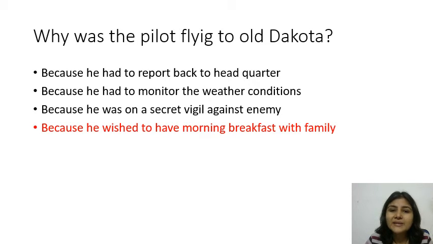Why was the pilot flying to Old Dakota? Because he wished to have morning breakfast with family. That is the answer. It is given very clearly in the text: I was dreaming of my holiday and looking forward to being with my family. I looked at my watch. It was 1:30 in the morning. See, he wanted to have his morning breakfast with family.